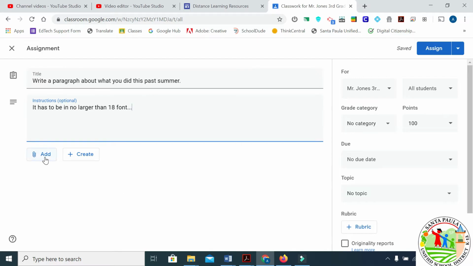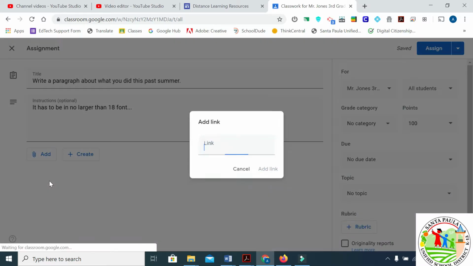Now here, this is where you can either, if you have a pre-made form in your Google Drive, you can put a Google Doc, Google Slide, any of those in there. A link if you need to send them to a website on how to do it. Then you can send the link this way, and you can see what it would look like.